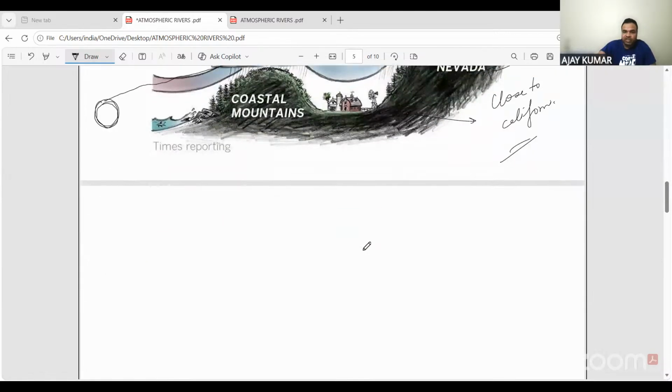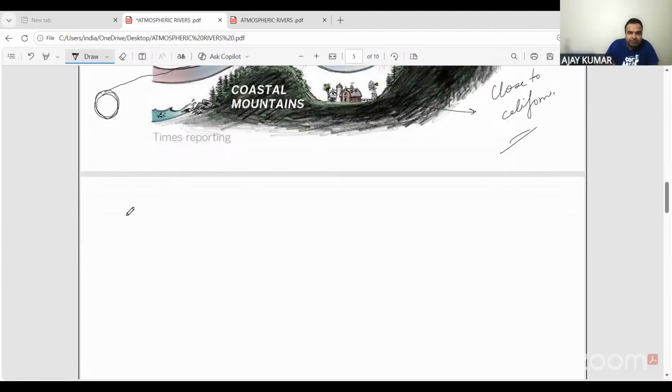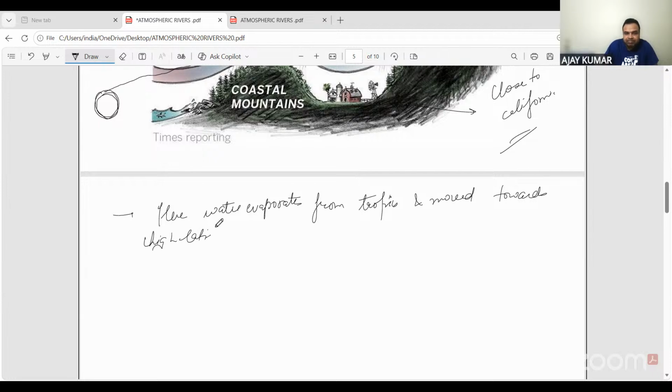ठीक है, तो the crux of this explanation is that the water evaporates from tropics and moves towards high latitudes.